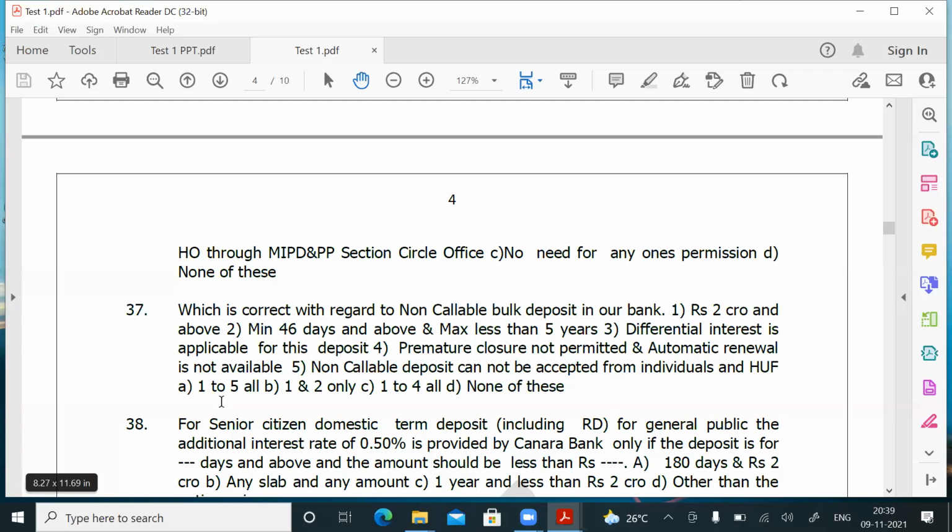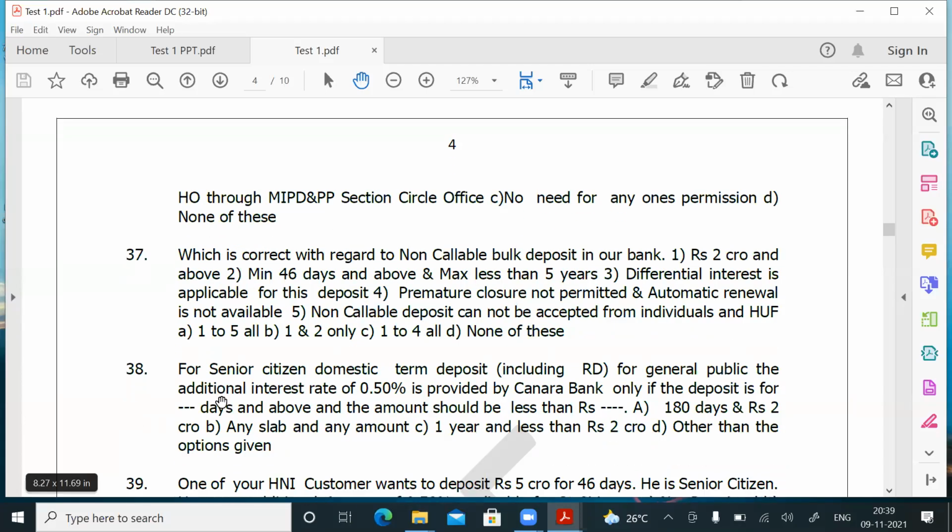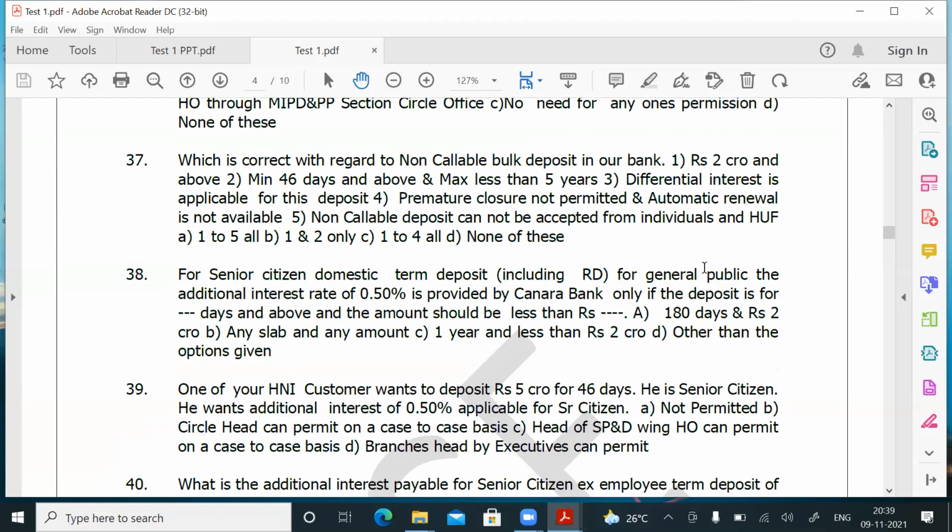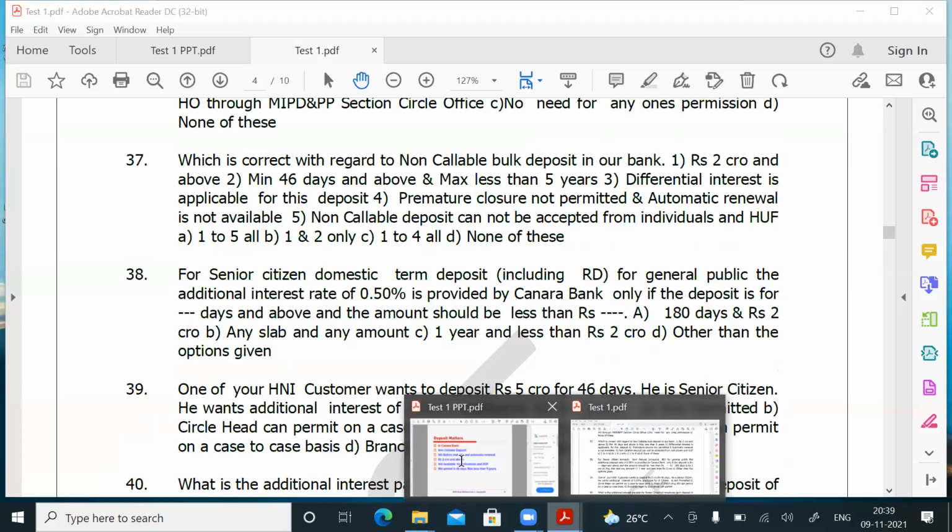Okay, this simple question will come for 1 to 2. For 2 to 3, 3 to 4, same subject, same circular, a slightly different point will come. Okay, good sir. Question number 38. For senior citizen domestic term deposit, including RD, for general, this I already told you. So this slide will go, then you will be able to answer the question with regard to senior citizen deposits.